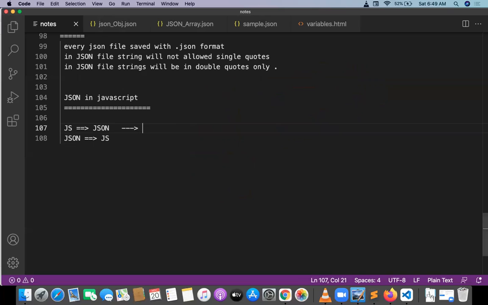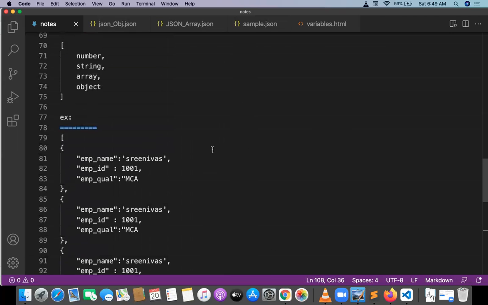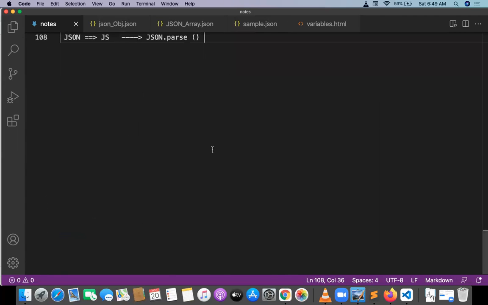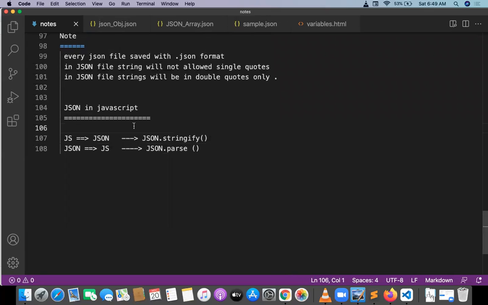Here we have to use the method called JSON.stringify, and here we have to use the method called JSON.parse. These two methods are important. Then we will see some other programs on top of this JSON.